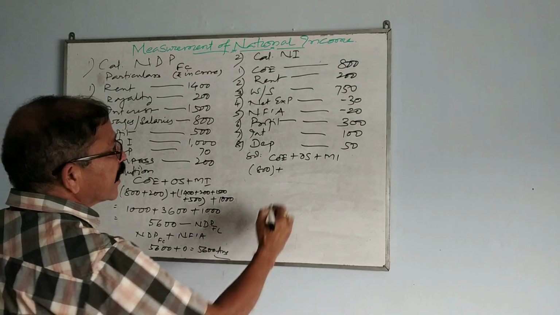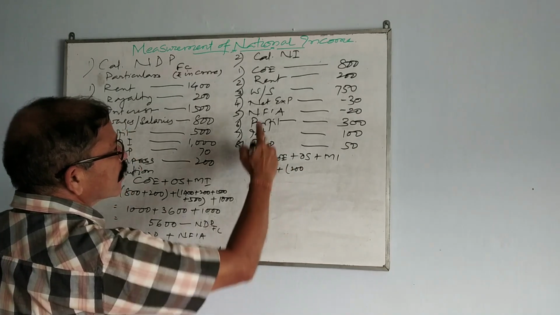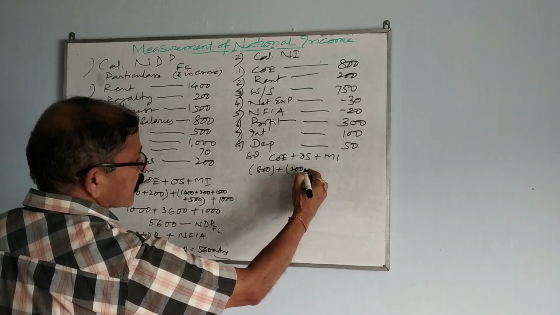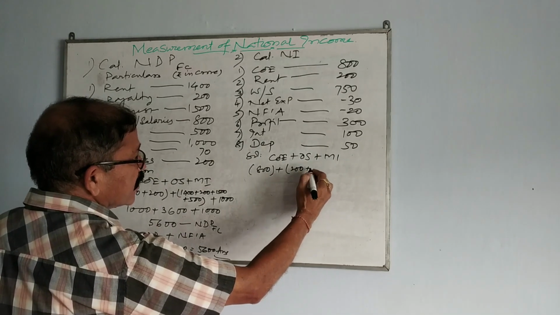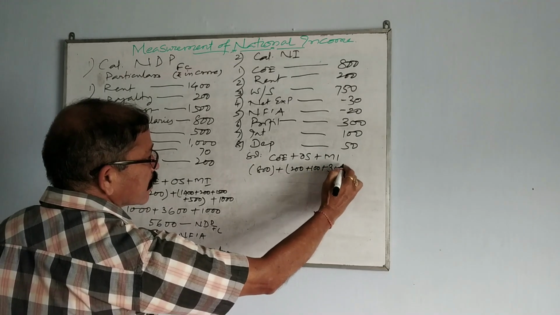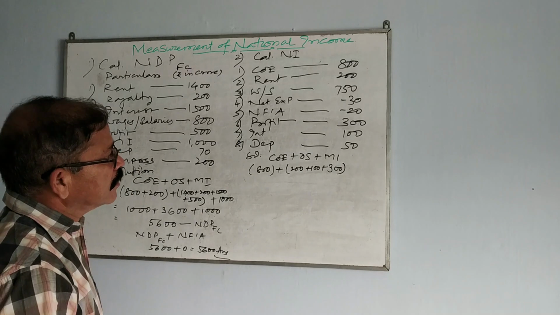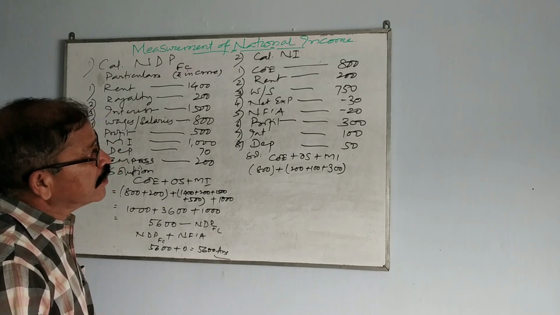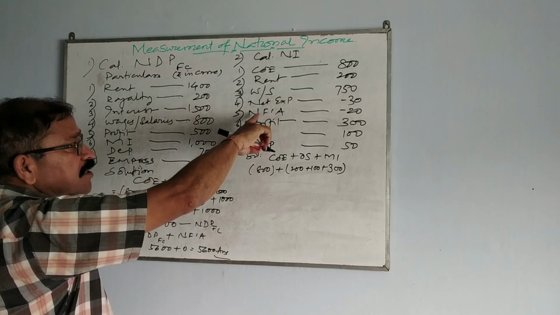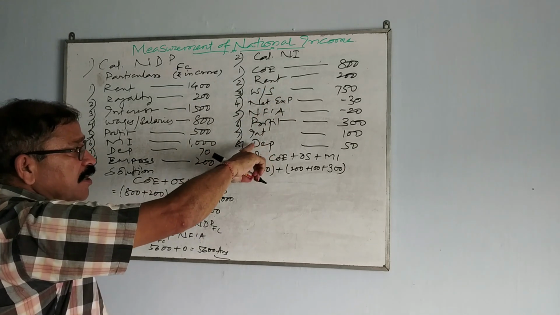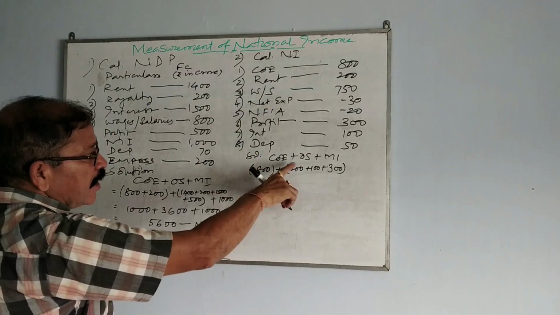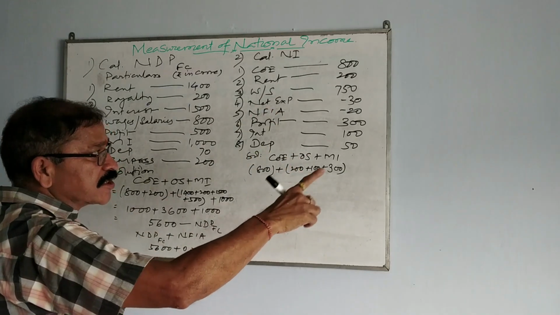OS means rent, 200. Royalty is there? No royalty. Profit is there. Interest is there. Interest is 100. Profit is 300. Right? MI is given? Anywhere MI? MI is not given. So COE is 800 and OS: rent, royalty, interest, profit.